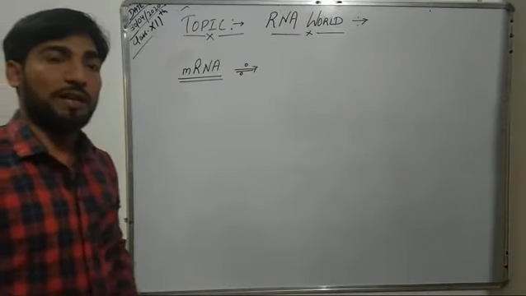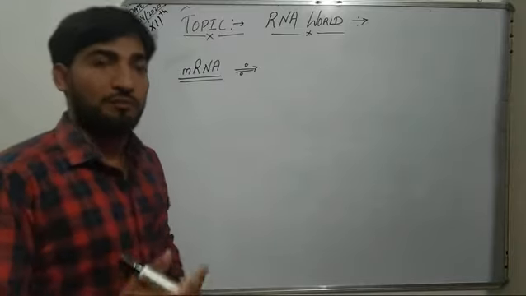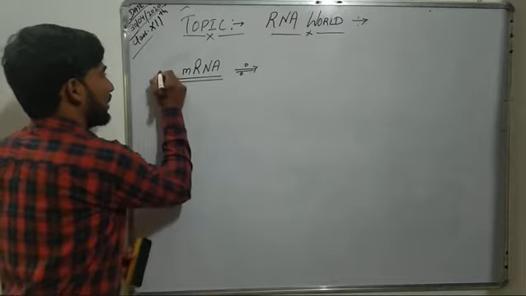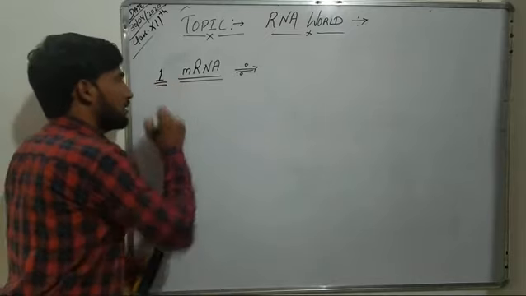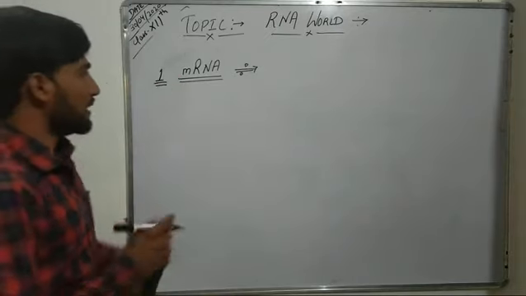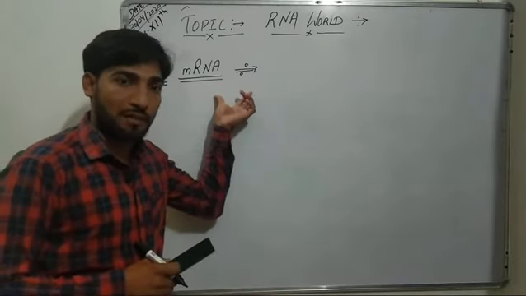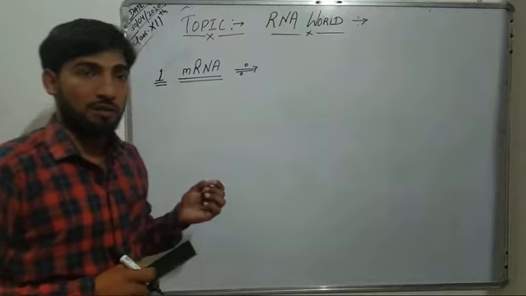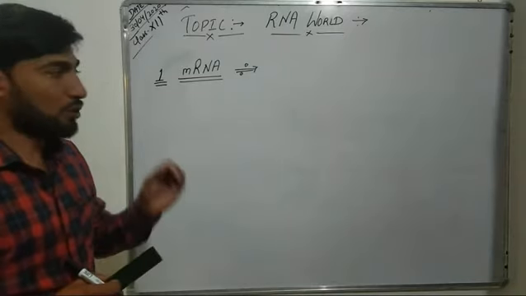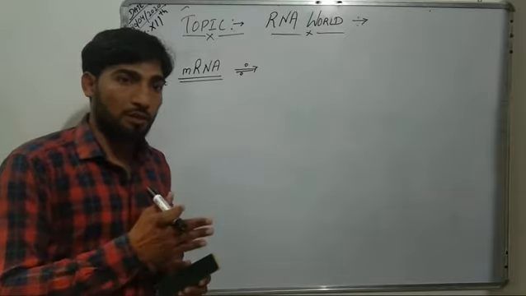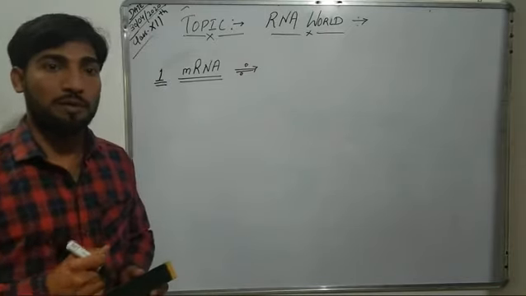These three different RNAs have different functions during the translation process. So first we will discuss mRNA. This mRNA, that is messenger RNA, is responsible for carrying the information from DNA for the particular sequence of amino acids to be joined for the synthesis of a polypeptide chain.